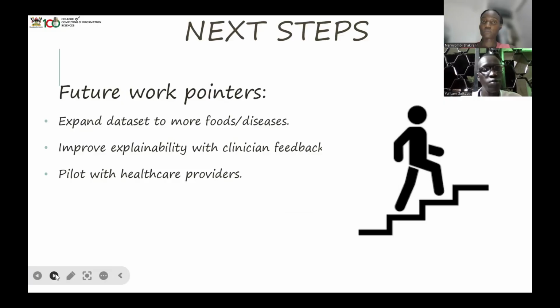There is also improved explainability with clinician feedback, from the person who is using this module. We are trying to improve how we can explain, basing on feedback given to us by those who work in the hospital.